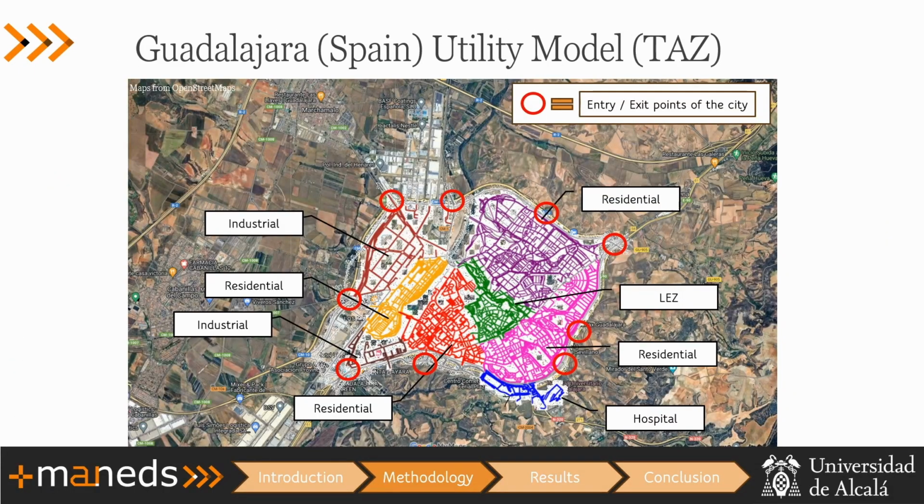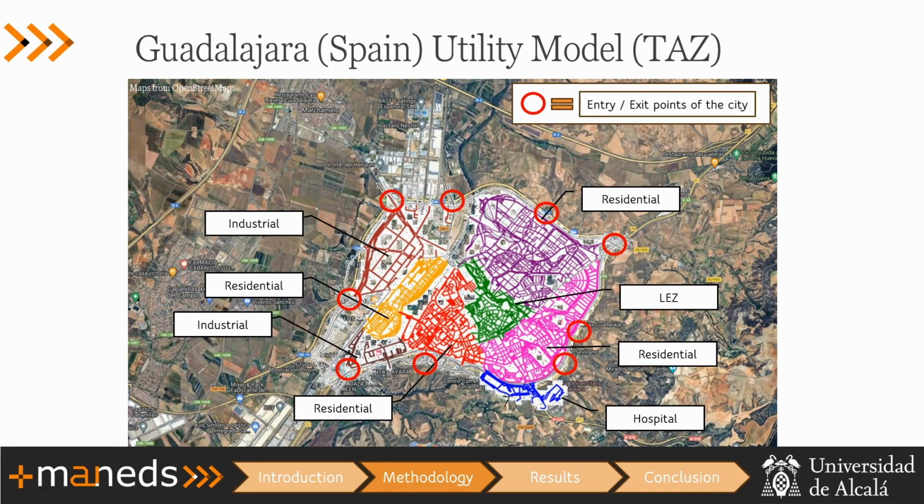So we model the different traffic analysis zones. In this case, it's because of utility. It's a utility model, so we have different zones. In this case, the colored ones and the circles. The circles will be entry and exit points for the city. So it has a little difference because the entry-exit points do not have inner traffic. So vehicles cannot go in between these zones. They can only go to another zone or exit.